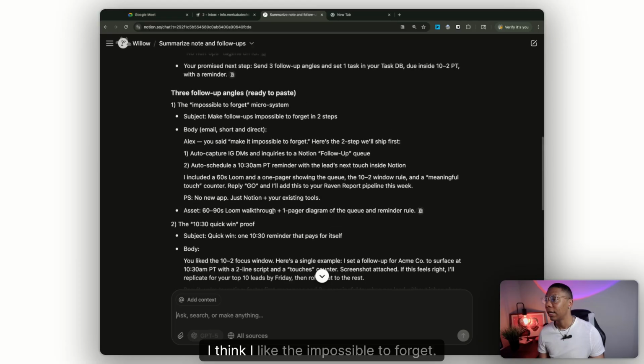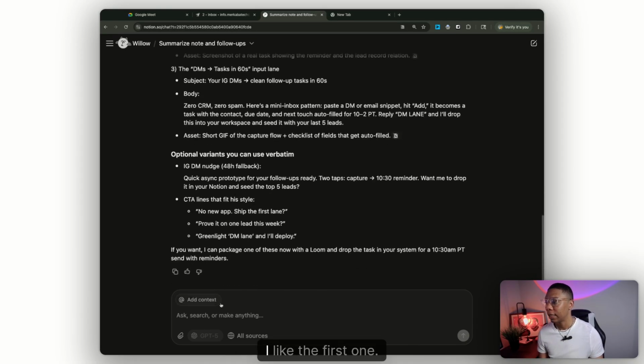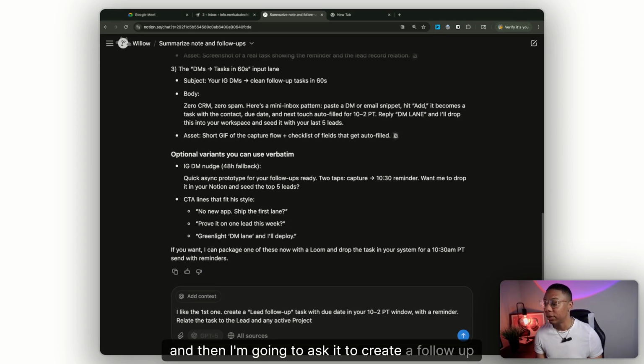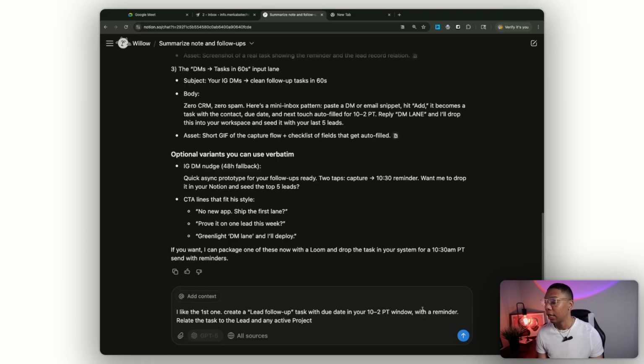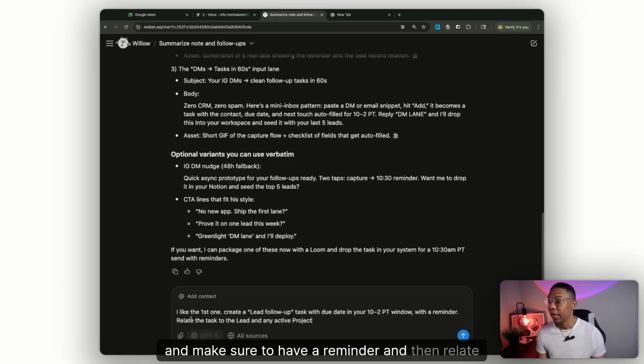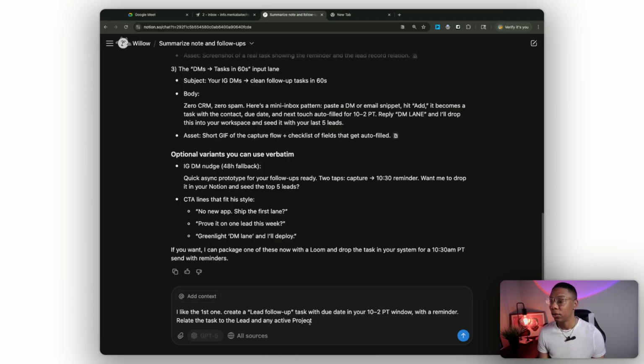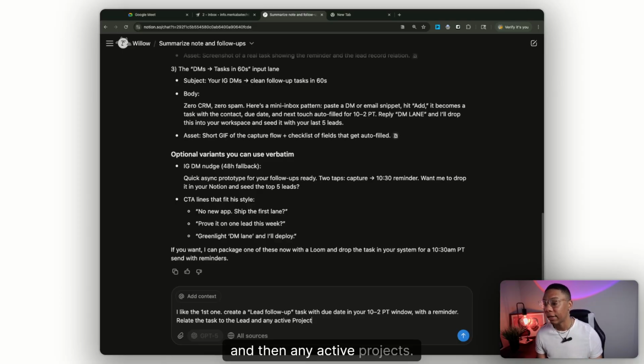Let's see. I think I like the impossible to forget, so I'm going to just tell it I like the first one. Okay. And then I'm going to ask it to create a follow-up task with due dates between my work hours, and make sure to have a reminder. And then relate any tasks to the lead profile that I have, because for every lead that I have, there is a profile that I create, and then any active projects. So let's see.